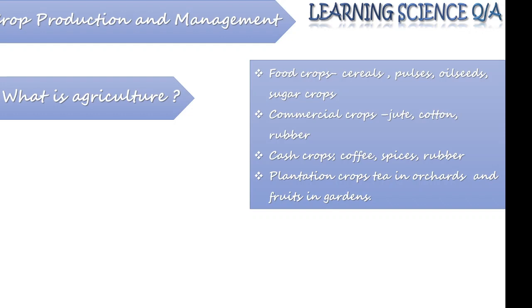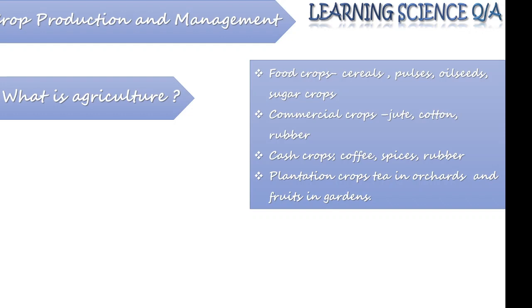Now, usually a person who grows crops is also involved with rearing of animals, which is known as livestock farming or animal husbandry, right? So if you get a question in the examination, what is agriculture or what do you understand by agriculture, you can write: agriculture refers to the practice of growing crops, and when we are growing crops and rearing animals together, we call it livestock farming or animal husbandry.